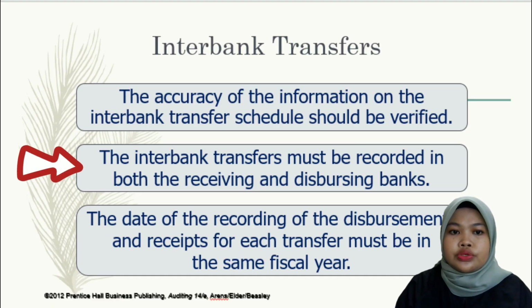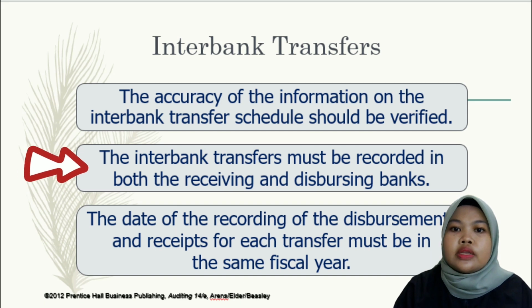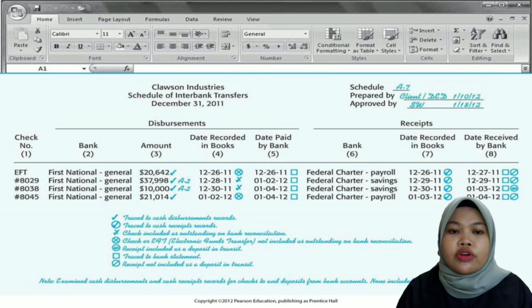For number 2, the interbank transfer must be recorded in both the receiving and disbursing banks. For example, not in this figure, suppose a 10,000 transfer was made from bank A to bank B, but only the disbursement was recorded. This indicates an attempt to hide a cash theft. It should be recorded in both if they have a transfer.